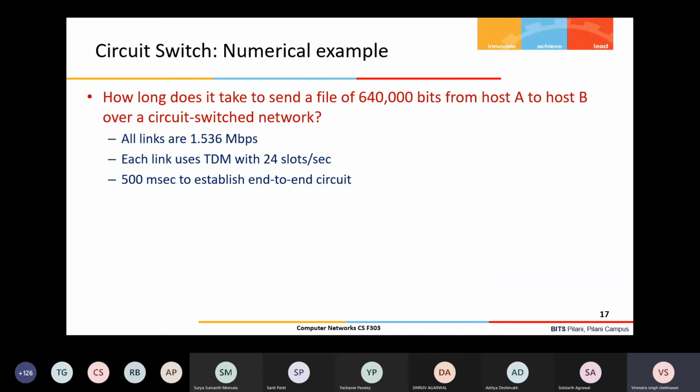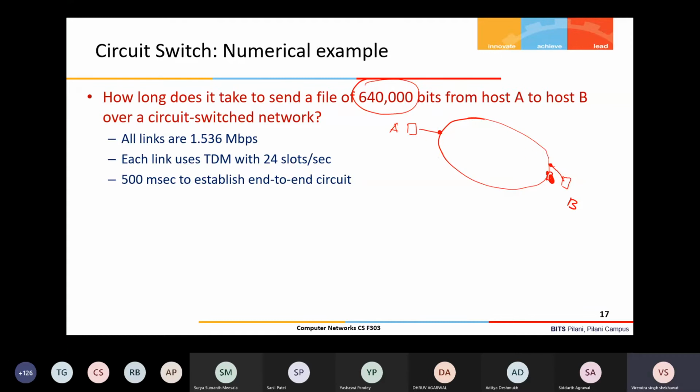So now, just to understand how data transfer happens in circuit switching, we'll do one example. Say, how long does it take to send a file of 40,000 bits from host A to host B? So the file size is 40,000 bits. Let us say this is host A and somewhere is host B, and they are connected.